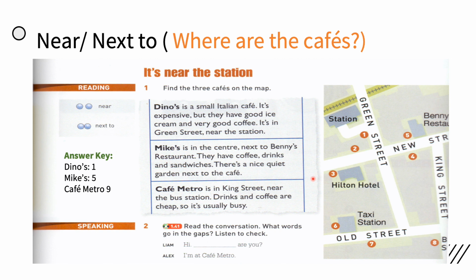Okay? Cafe Metro is in King Street, near the bus station. Drinks and coffee are cheap. It is usually busy. So the first hint we have here is King Street. So it is here, and it is number 9. In here you can see it in your course book. Okay? If you have any questions here, just write them down, and we will discuss that when we do the exercises during the lecture. Okay?